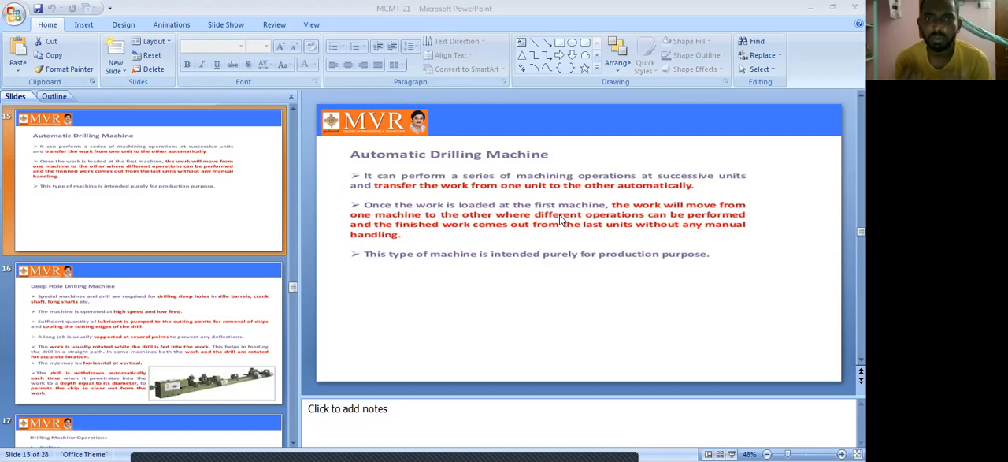This process we call the automatic drilling machine. This type of machine is intended purely for production purposes, majorly for large production, that is, making large numbers of parts. We can use automatic drilling machines for this. Next, we have another classification.